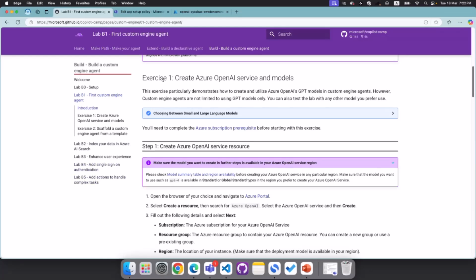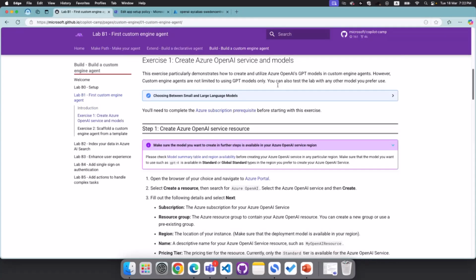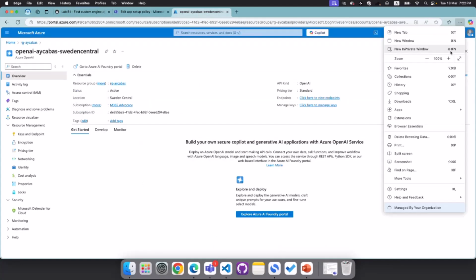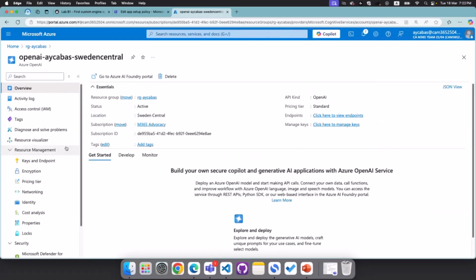So in the first exercise, we will go to Azure first, and then we will create the Azure OpenAI service. Okay, I already did that. Let me zoom in a little bit so it's easier for you. I already created Azure OpenAI. Don't ask me why Sweden Central, but there was one service I was trying to get working, and it was only working in Sweden Central. So whichever service you're working with in AI Foundry, you need to make sure that it is available in that region too. That was one of the reasons why I created this in Sweden.